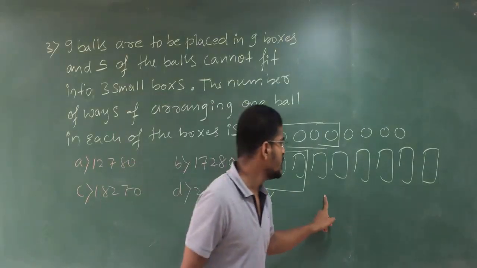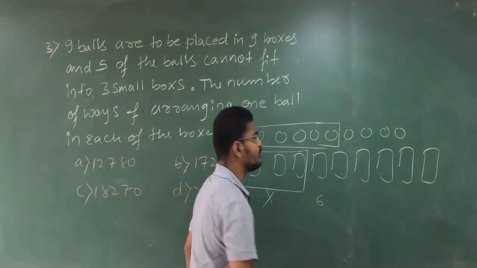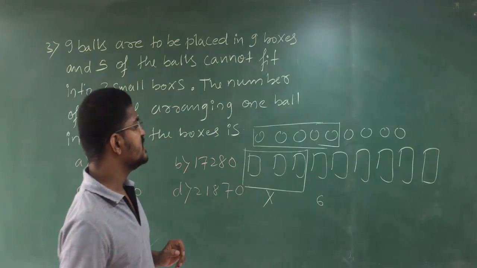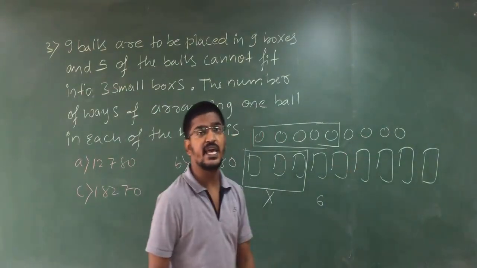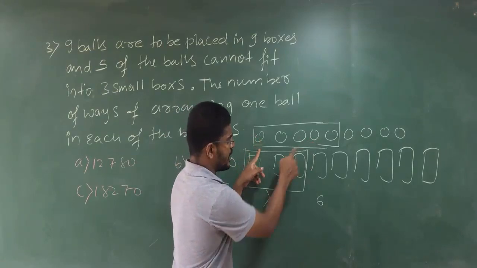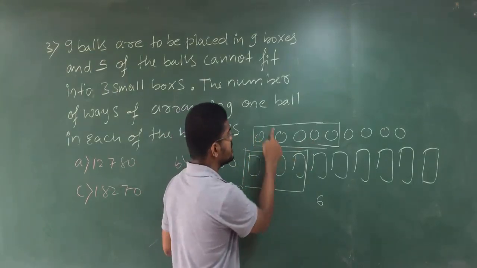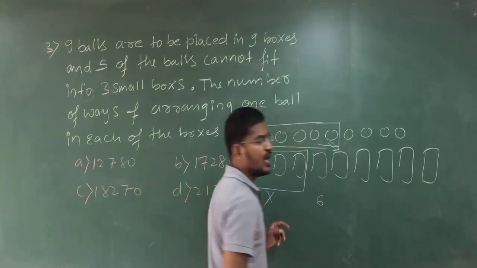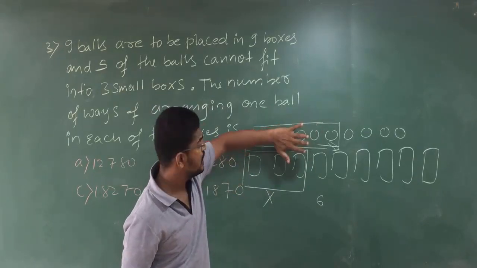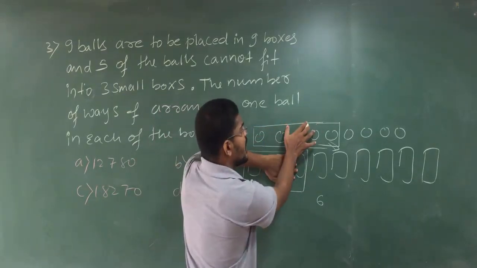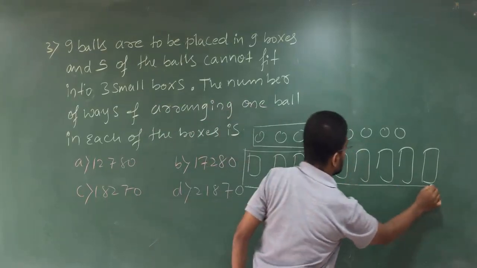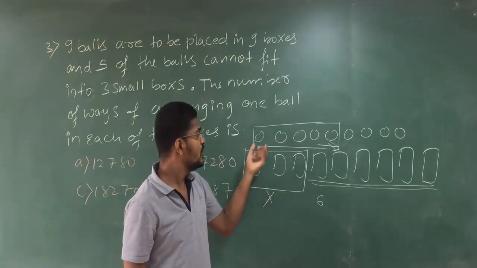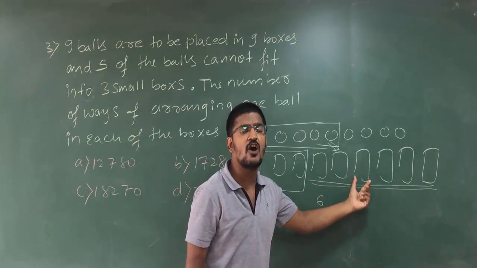Then how much are you remaining with? You are remaining with 6 boxes and 4 balls. See here. This 5 cannot fit into these 3, which means these 5 balls must fit in these 6 boxes. Are you getting my point? For these 5, here there is no place. For these 5, the place is only in this. Because these 5 balls cannot fit into these 3, this 5 has this many options.